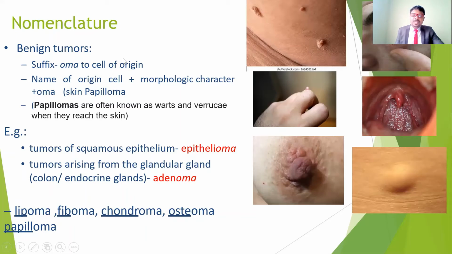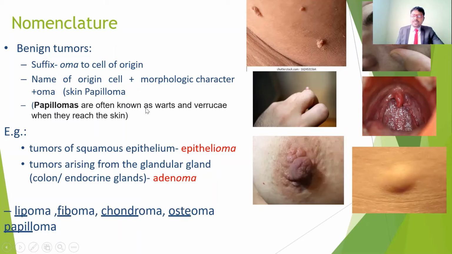For example, papilloma. Papilloma means the papilla of the skin is affected. That's why we call it papilloma. Oma means a tumor, especially for the benign tumors. For example, when the papilla is affected, the name of the cell is papilla, with its morphological characters, plus oma. That's the reason we call it papilloma.